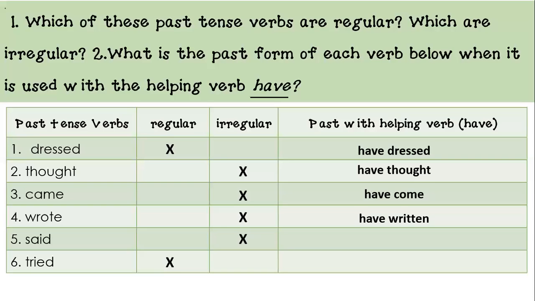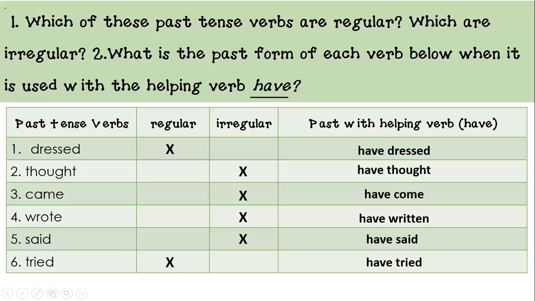Okay, so let's go to number 5. Again, number 5 is on that irregular list. So we look for the past tense, said. And because now we're looking for past with helping verb, we're going to look at the column to the right. And what does it say? Yes, it's exactly the same. See, some of them change and others, they stay the same. Say, said, has, have, had, said. Okay, let's go to number 6. For number 6, we identified it as regular. So we know that in this case, we don't change the past tense verb.